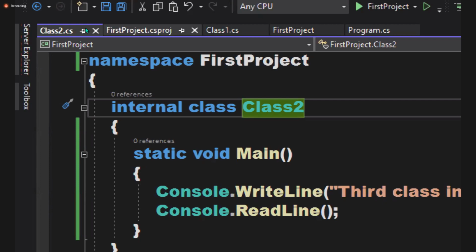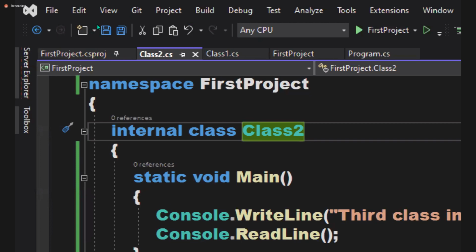Did you get my point or not? If the space is not sufficient, the old one is removed, and your project file will be hidden. You can't see that. To resolve it, there is a pin button here. Click that, and it will come and sit on the first position. Then you add new things. Like this also we can add new items.